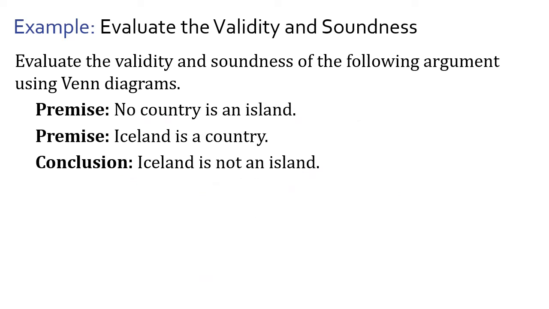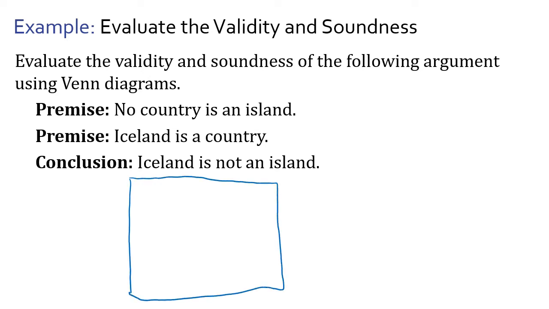All right, let's look at these two premises and the conclusion. The first premise is no country is an island. The second, Iceland is a country. So the conclusion is Iceland is not an island. Let's draw a Venn diagram to organize this argument. Sometimes it's just really hard to see with just the words.